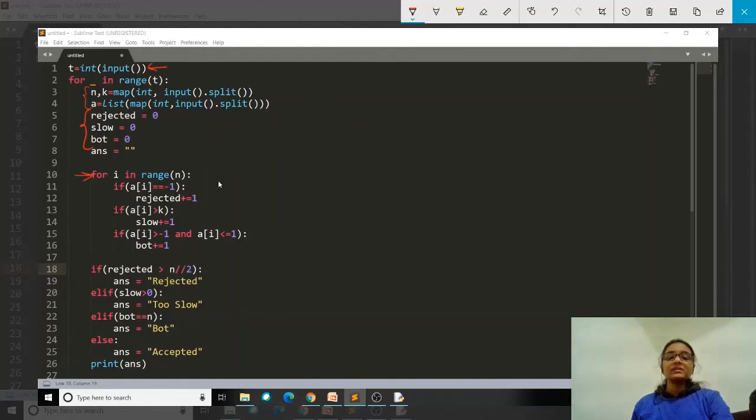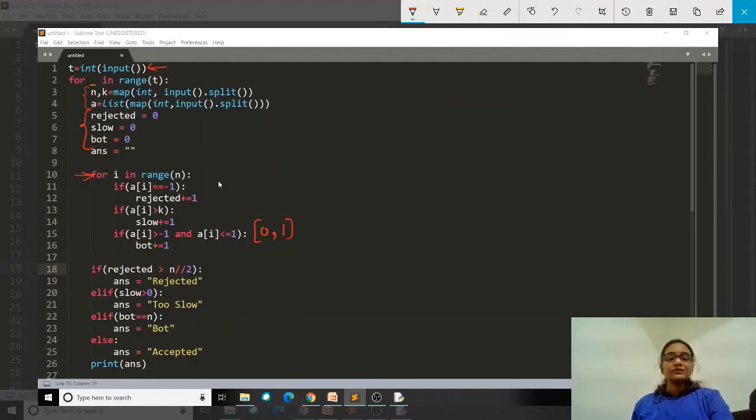And if the timing of the problem is greater than -1 and less than or equal to 1, that means 0 or 1, with 0 and 1 included, then bot will be incremented by 1.